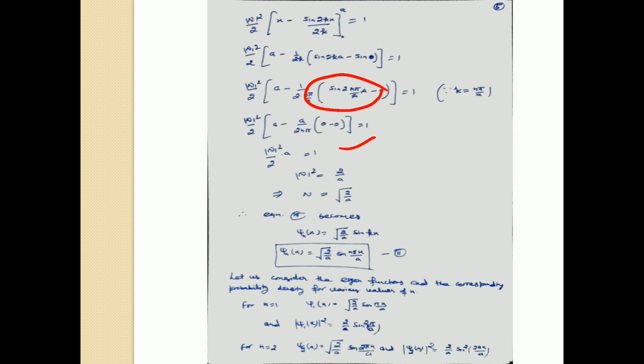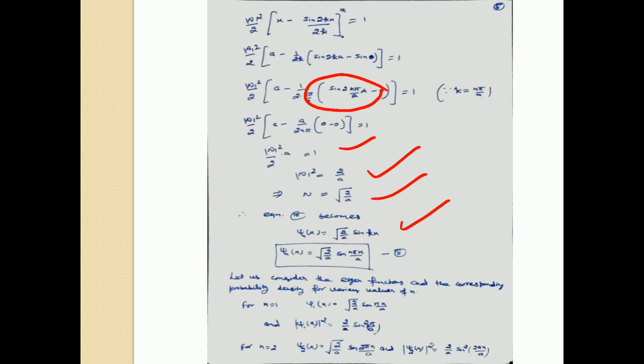From this we have mod N square equal to 2 by a, or you can say N is equal to square root of 2 by a. Therefore equation 10 becomes psi_n(x) equal to root 2 by a sin kx. Put the value of k as n pi by a times x. Therefore the wave function of the particle in the nth state will be equal to square root of 2 by a sin of n pi x by a. This is the wave function for the nth state.